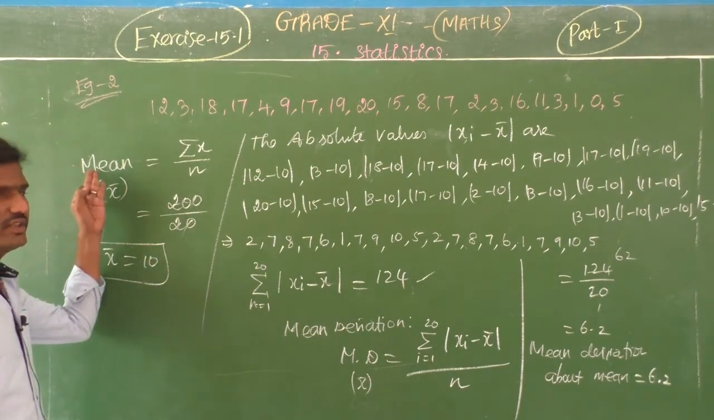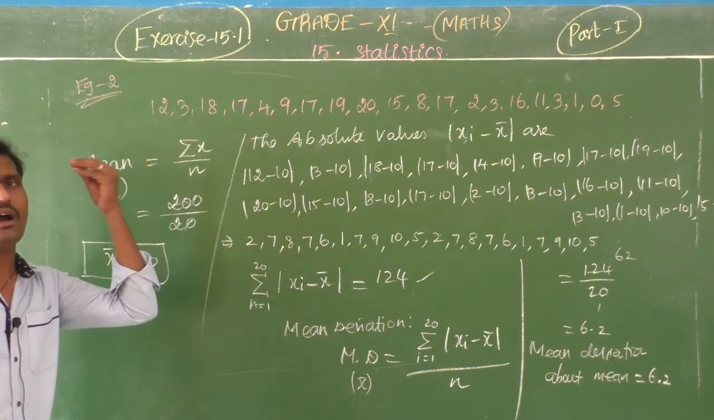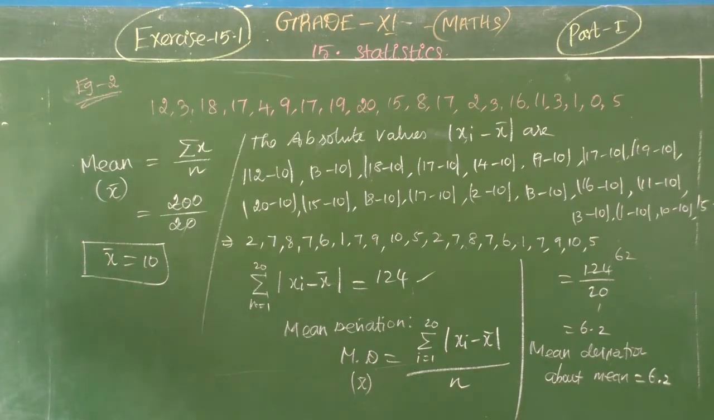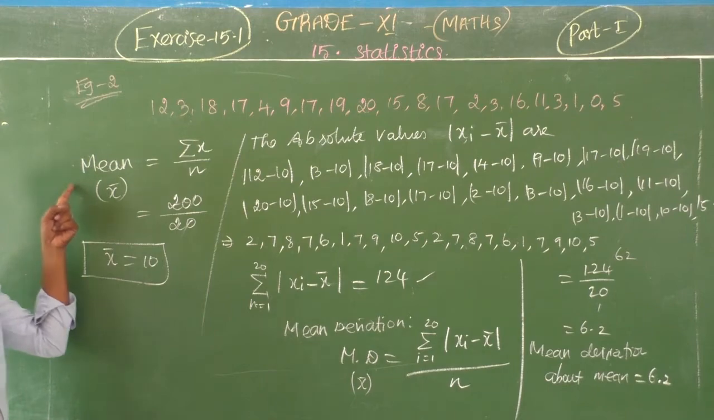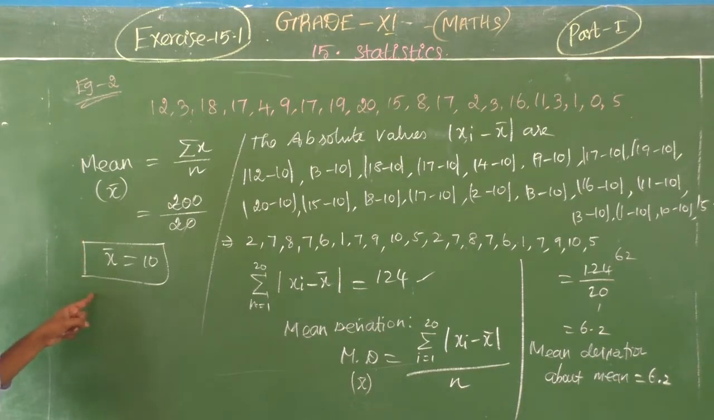Listen. First, let us write the values. It may be ascending or descending, or otherwise write as it is given. Then the next step, we want to find the mean, x bar. Already you know the method to find the mean. Mean is summation x by n. So find that x bar.